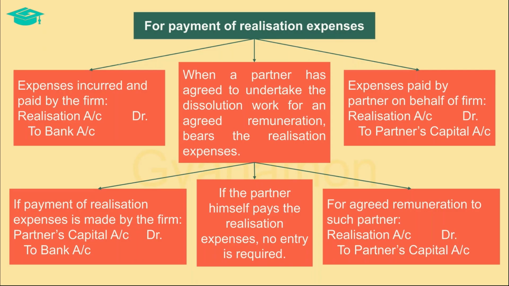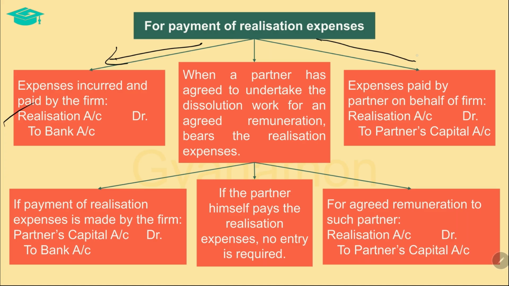If the expenses are incurred and paid by the firm, then the same is accounted in the books of the firm by debiting the realization account and crediting the bank account, since cash is going out of the firm. This entry is similar to the entry of the firm paying off its liabilities, wherein realization account is debited and bank is credited. So in this case too, the expense hits the debit of the realization account and the bank is credited as expenses being paid.